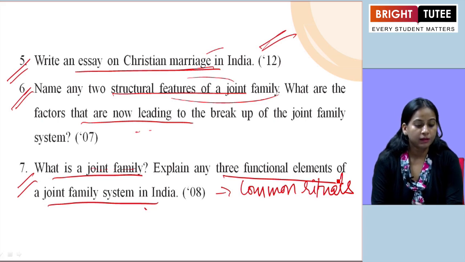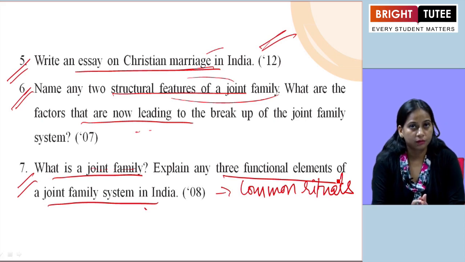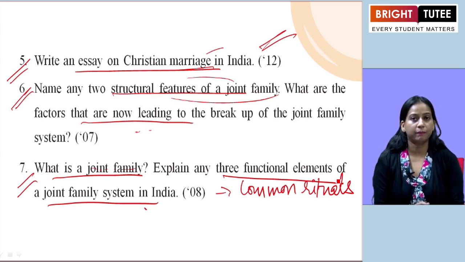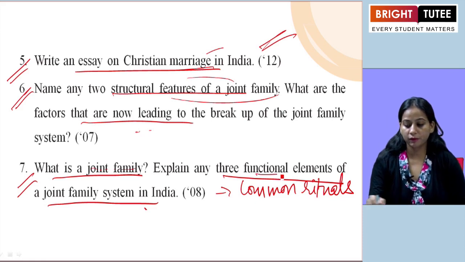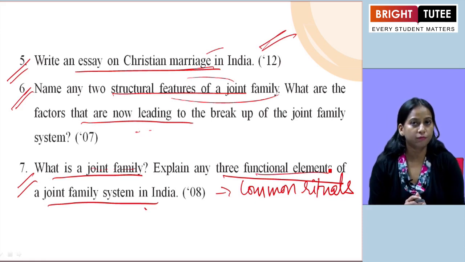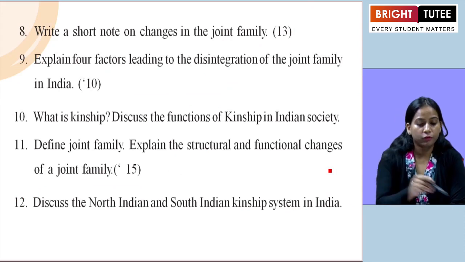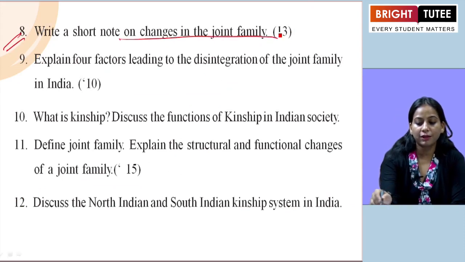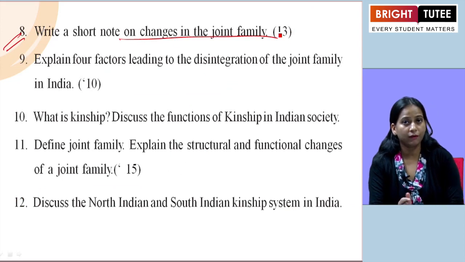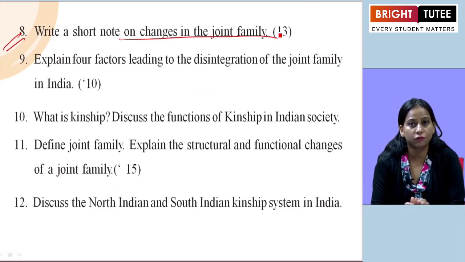The next one, the mutual obligations among the members which bind them together. So these three features can be taken to explain the functional elements of joint families. The next one, we are moving to write a short note on changes in the joint family. So here we have to mention what changes are actually occurring in joint families.